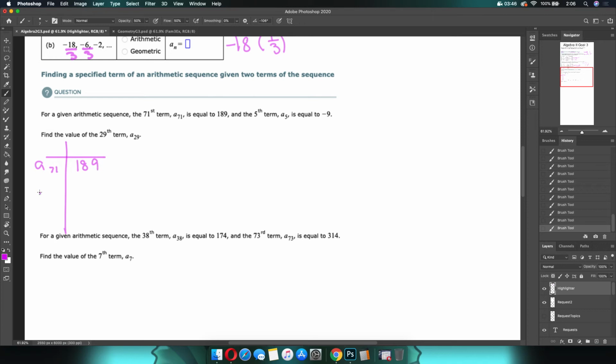A subscript 5 is negative 9. I want to make sure we know which is which. So we're going to call this the term, and this is equal to the value. So it has the value of 189.